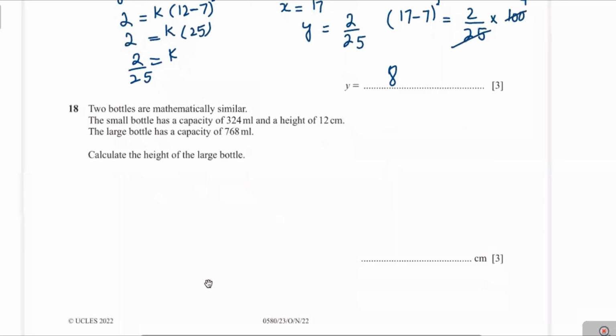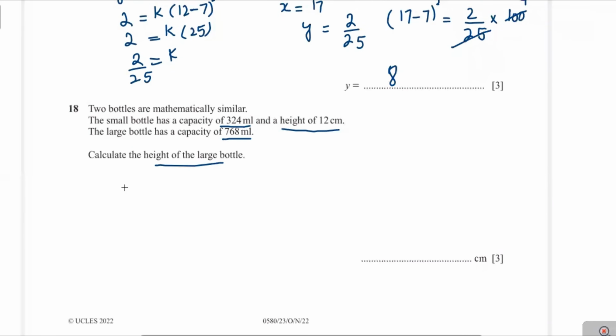Now the next part, question 18, two bottles are mathematically similar. The small bottle has capacity 324 milliliter and height of 12 centimeter, the large bottle capacity 768 milliliter. Calculate the height of the large bottle.